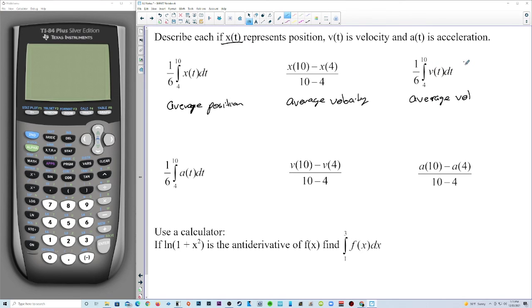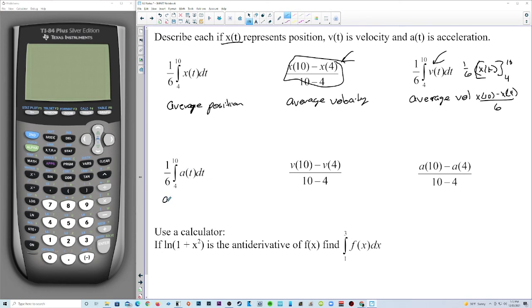So this becomes 1/6 times x of t from 4 to 10. So you end up with x of 10 minus x of 4, but then 1/6 of that, divided by 6, which is exactly what we get here. So this is average velocity, and this is average velocity as well.